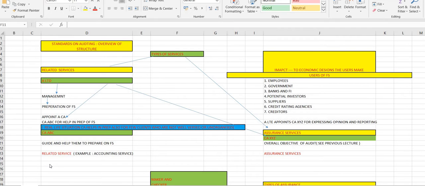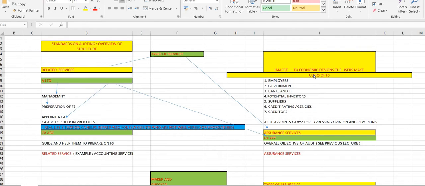So there is a company called A Limited. In this example, you can see there's a company called A Limited. Okay, this A Limited has to prepare financial statements, which the management takes. The management is the maker of the preparation of financial statements. Why does A Limited prepare financial statements? For the users of financial statements.